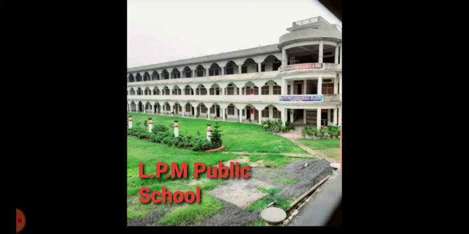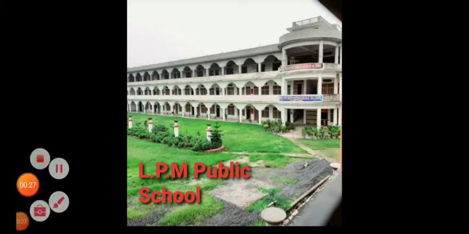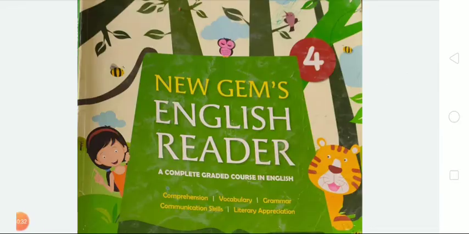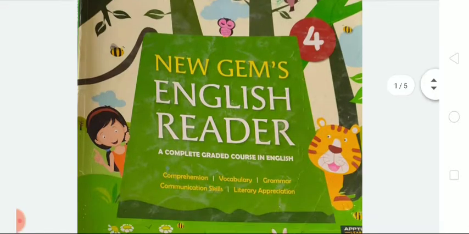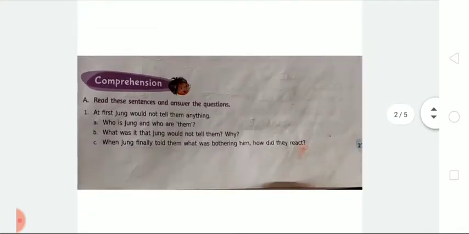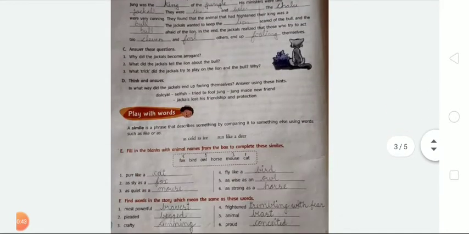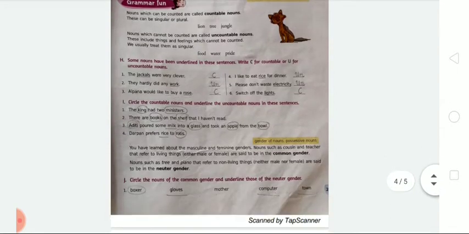Dear student, in my previous video, I have already explained the exercises of chapter number 3, and now the remaining exercises I will explain in today's video. So first of all, take out your New Jams English book and start the exercises of chapter number 3. In my previous video I completed the exercises of page number 27 and 28. Today I am going to explain the remaining exercises of page number 29.